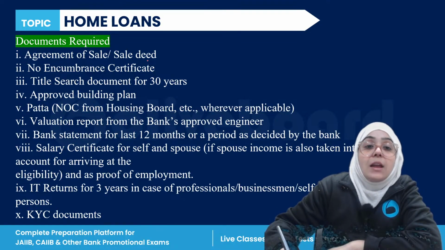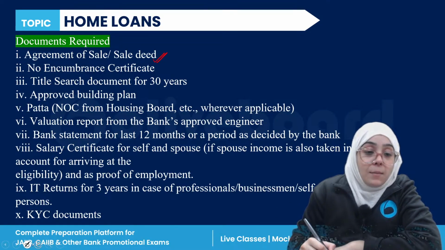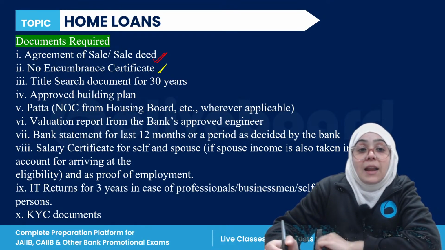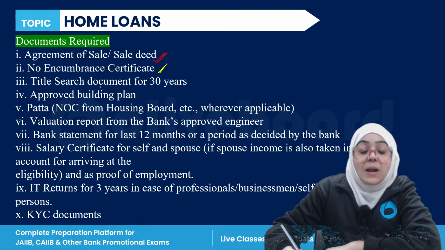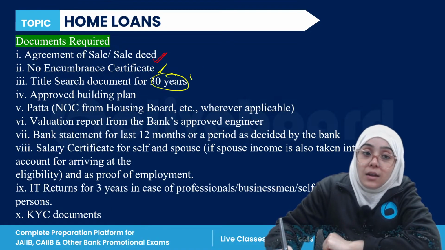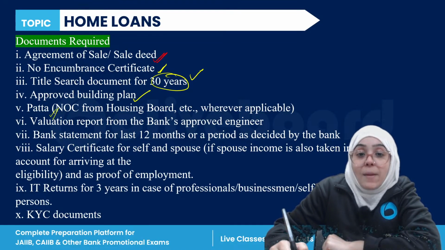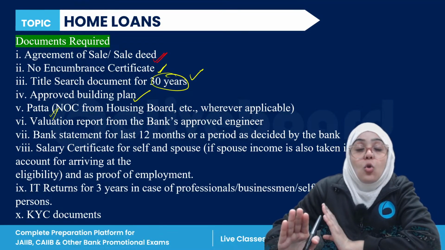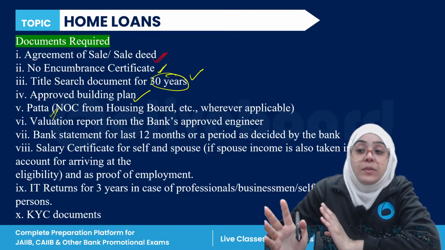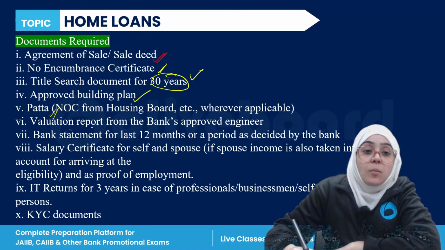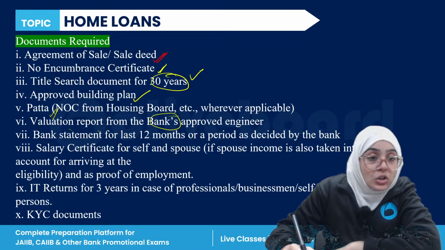For example, we should have an agreement of sale or sale deed. Then there should be an encumbrance certificate. There should be a title search document for the complete 30 years, and approved building plans. There should be a patta, and an NOC from the housing board, that there is no objection to build the houses on this site. And a valuation report from the bank approved engineer.